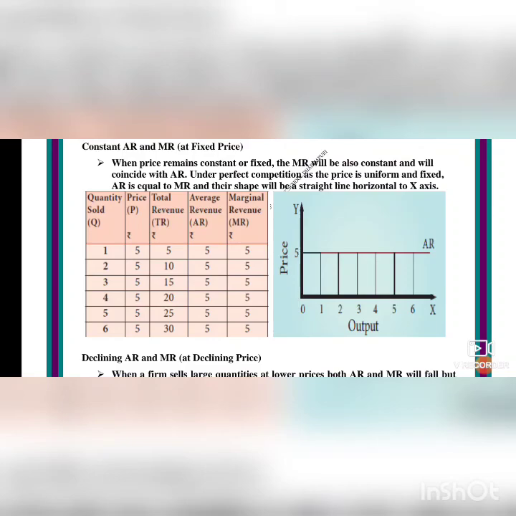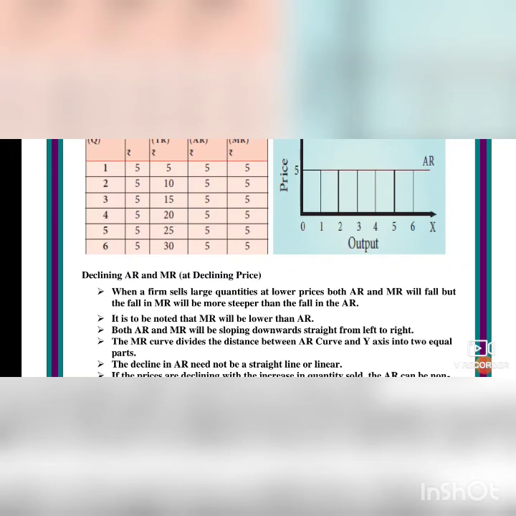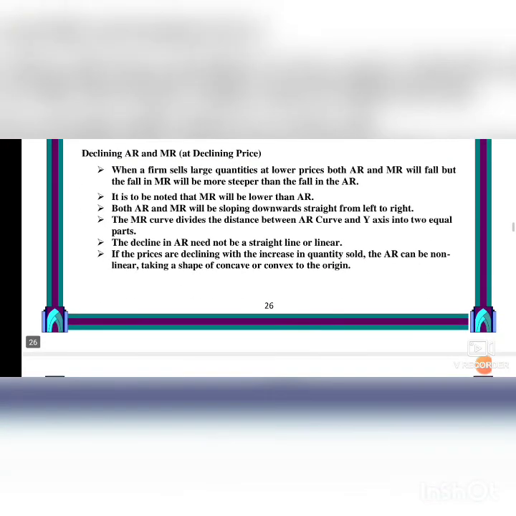And now we are going to see about the declining AR and MR curve. Declining means reducing, diminishing, decreasing, isn't it? So when a firm sells large quantities at lower prices, both AR and MR will fall. But the fall in MR will be steeper than the fall in the AR. You see the diagram down.